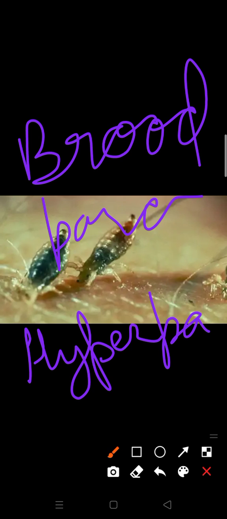Next are hyperparasites. What are hyperparasites? Bacteriophages are parasites over parasitic bacteria. One example: Pasteurella pestis is a parasite on the rat flea, which is itself a rat parasite. In the rat, one parasite is there, the rat flea, and in the rat flea, one more parasite is there, known as Pasteurella pestis. So these are examples of hyperparasites.